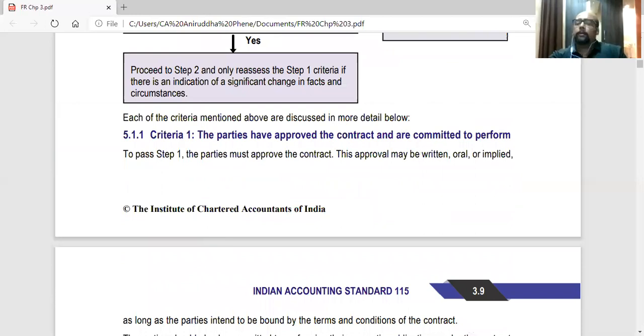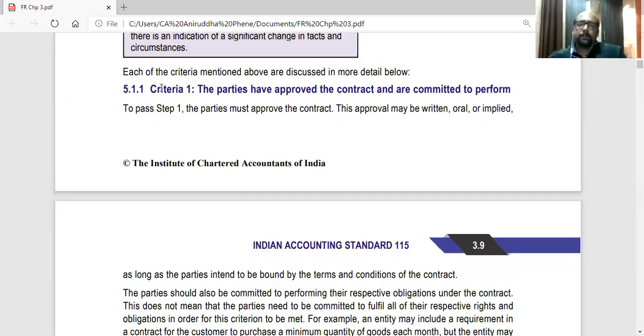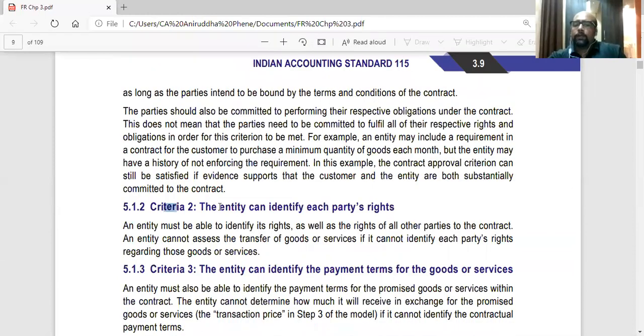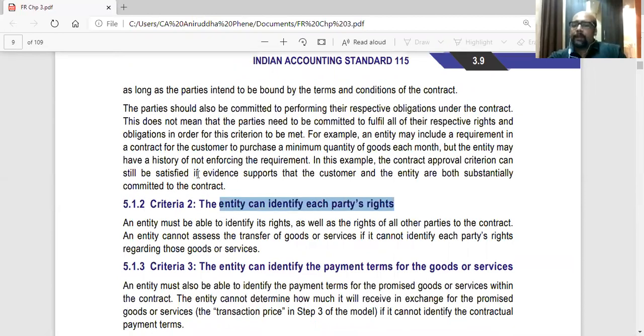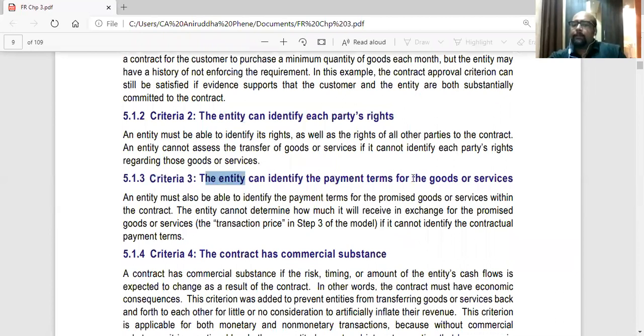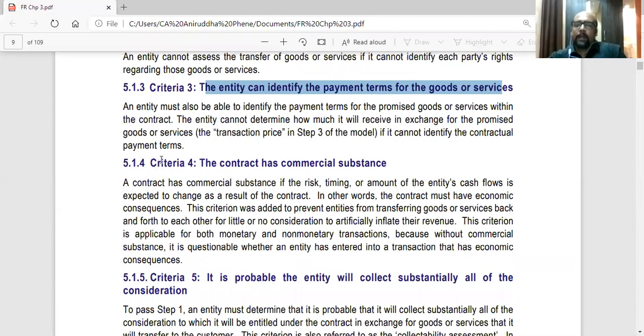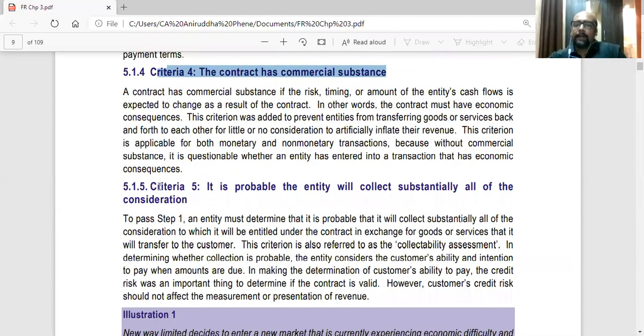Again, the same criteria they have discussed. Criteria 1, the parties have approved the contract and are committed to perform. Criteria 2, the entity can identify each party's rights. Criteria 3, the entity can identify the payment terms for goods or services. Criteria 4, the contract has a commercial substance. And criteria 5, it is probable the entity will collect substantially all of the consideration.